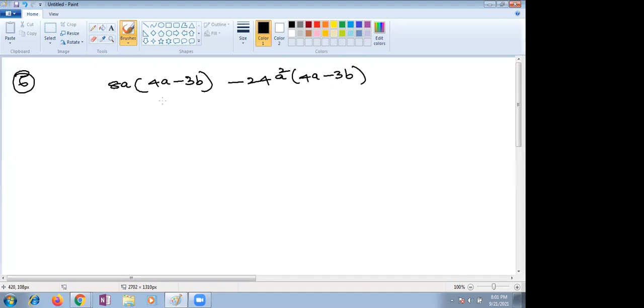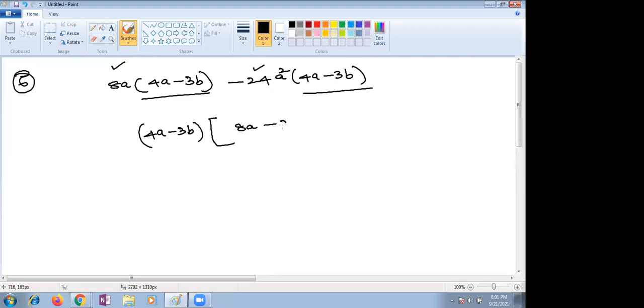By seeing, which is common, children? Yes or no, children, please let me know which is common. Ma'am, 4a minus 3b. Ma'am, 8a minus 24. Come on, what is left over?